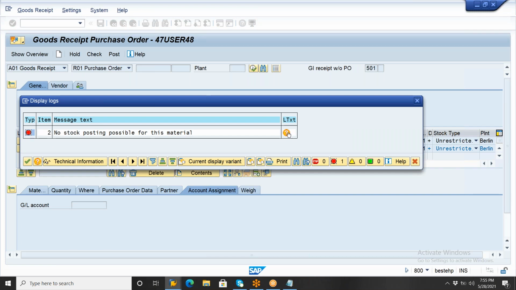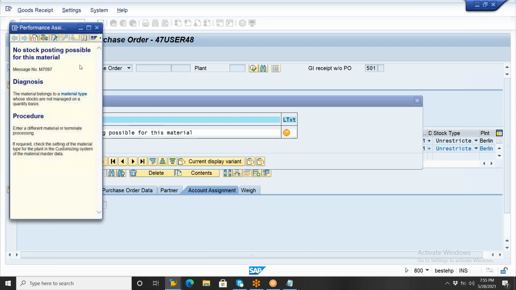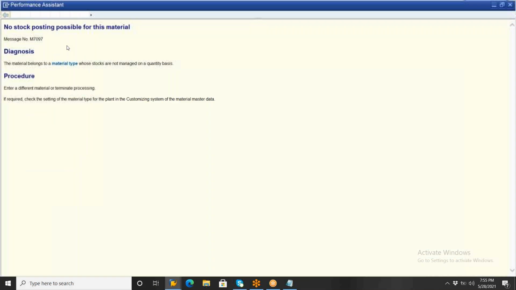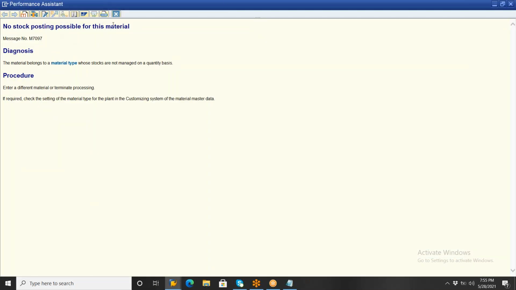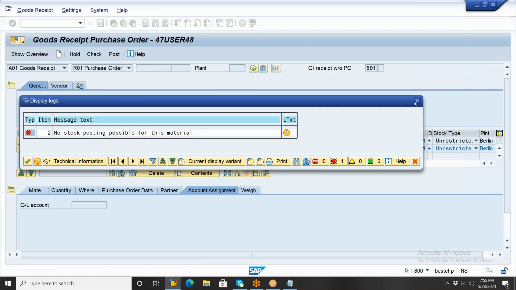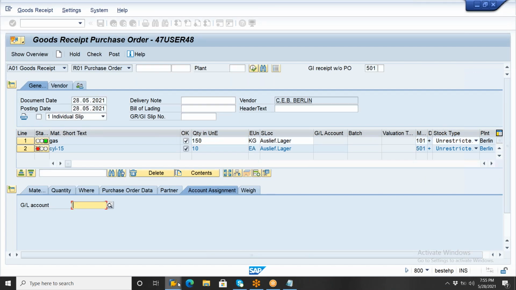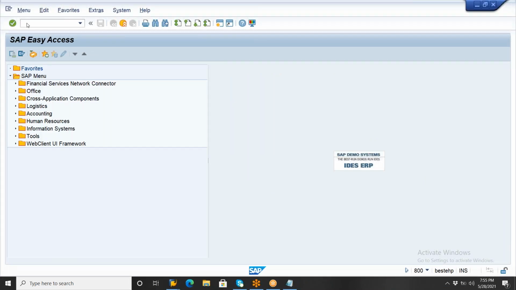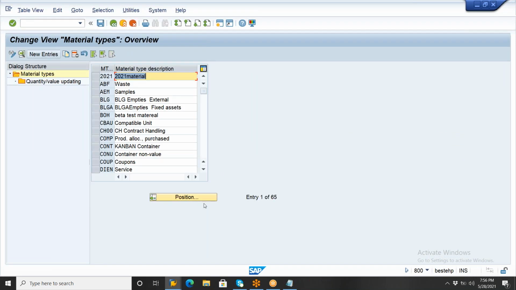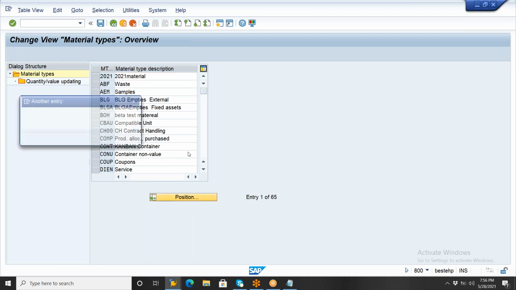So whenever you get this error, if you read it, it is because in the valuation area nothing is selected, so no stock posting is possible for this material. Whenever you get this issue, what you need to do is go to another session and go to OMS2. In the OMS2 transaction code, what is your material type here? For the second line item, it is LEH, right? Go to the LEH material type.